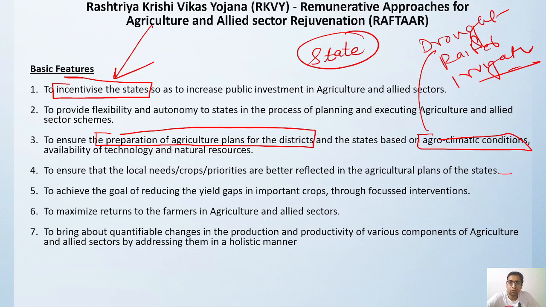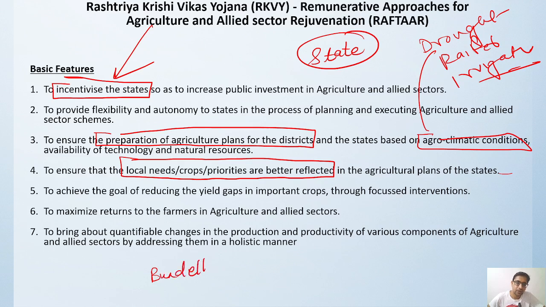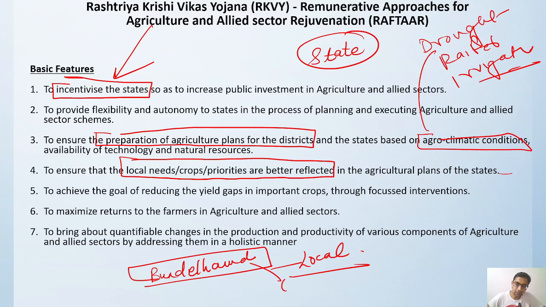Okay, then the focus is on local needs, crops and priorities. Local needs, crops and priorities are better reflected in the agriculture plan. So whatever the local need is, if I live in the Bundelkhand region, you should know what exactly the local needs of Bundelkhand are. What type of crops are being grown in Bundelkhand, you should know. And what is the priority area. It is not that you have to force your order on the local needs. So the focus is on local needs, crop priorities and better reflection.